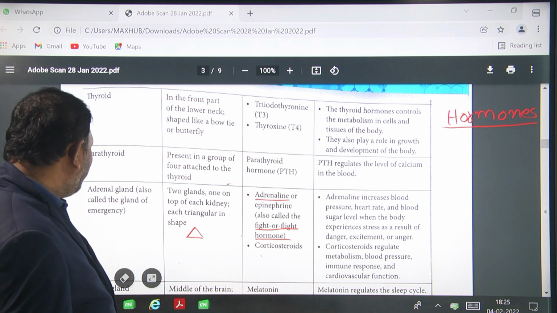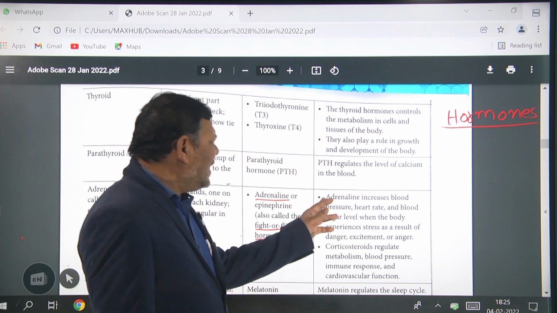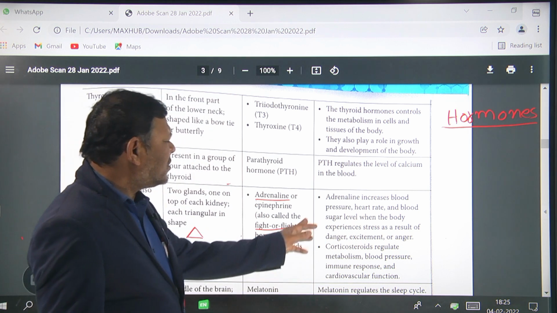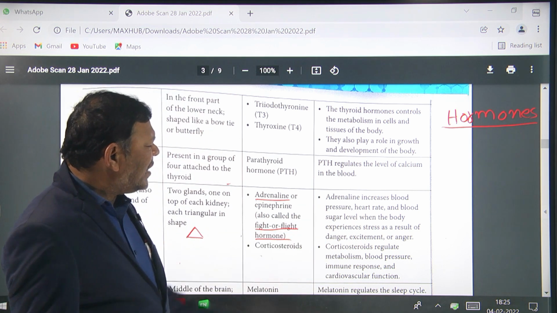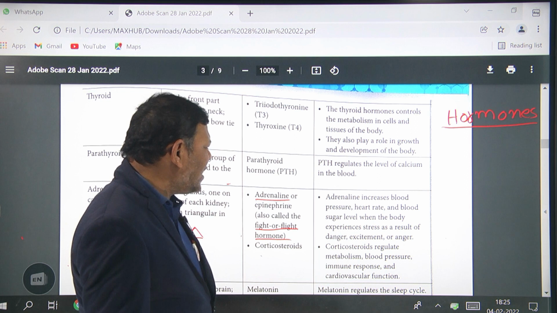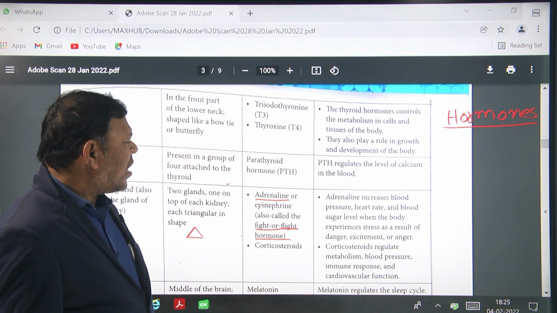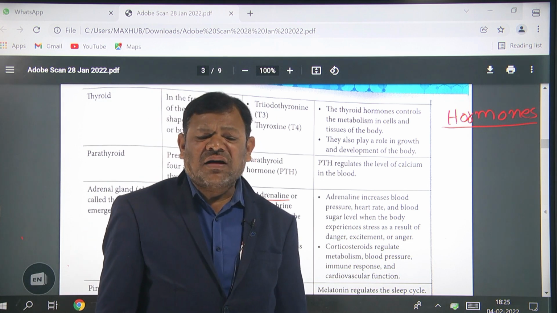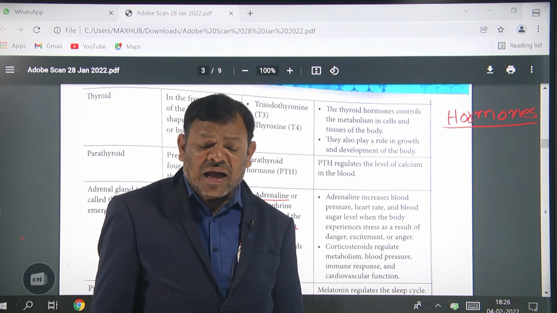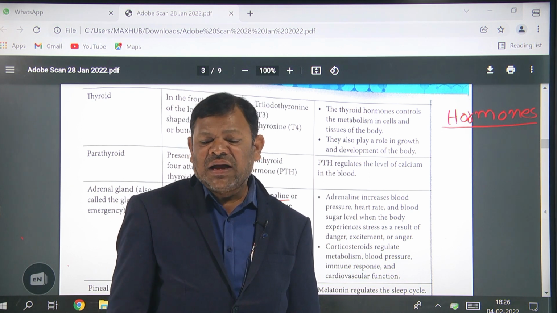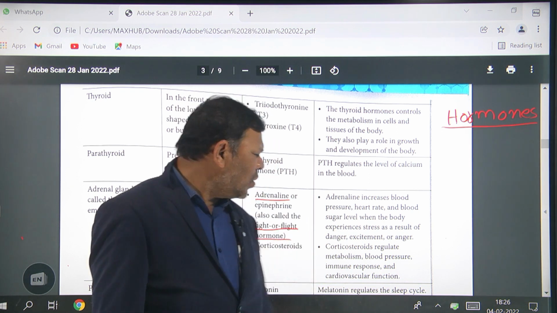Very important. Adrenaline increases the blood pressure, heart rate and blood sugar level when the body experiences stress as a result of danger, excitement or anger. So these emotions are controlled by the adrenaline hormone.